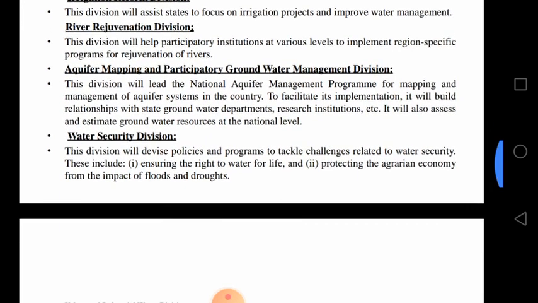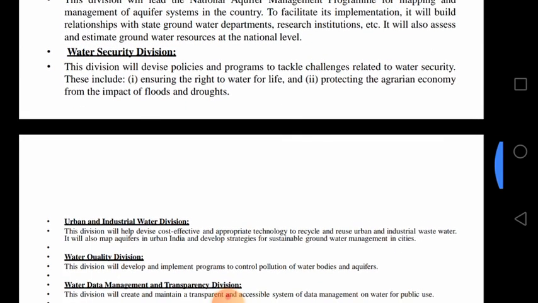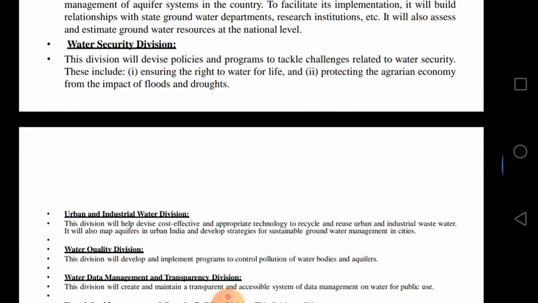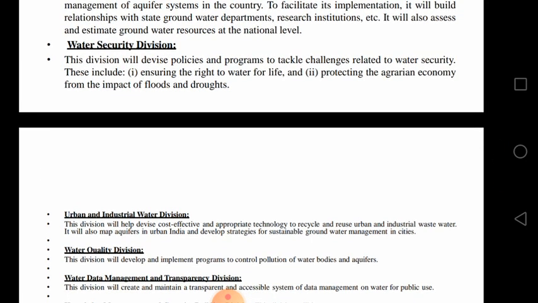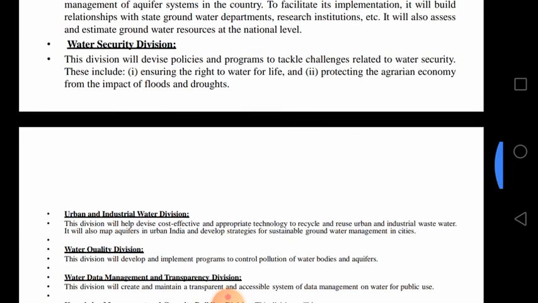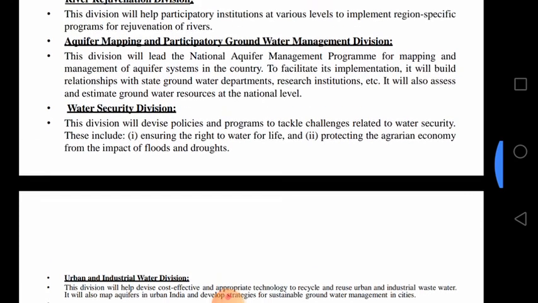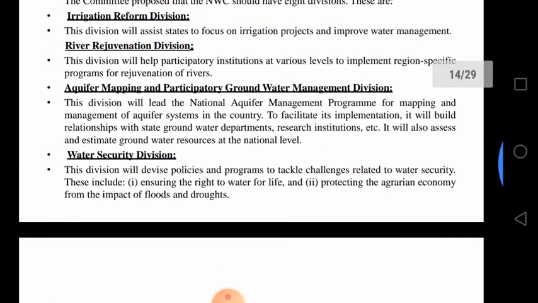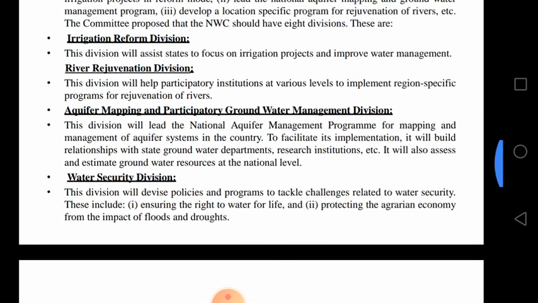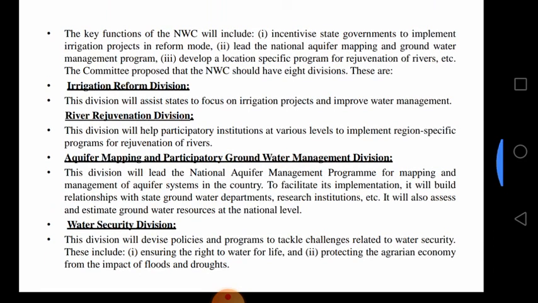And what is the water security division? The division will devise policies and programs to tackle the challenges related to water security. This includes ensuring the right to water for life and protecting the agrarian economy from the impact of floods and droughts. That is very important. Water security means ensuring the right to water for life. Everyone has the right to water, and the right to save it, but not the right to own it.